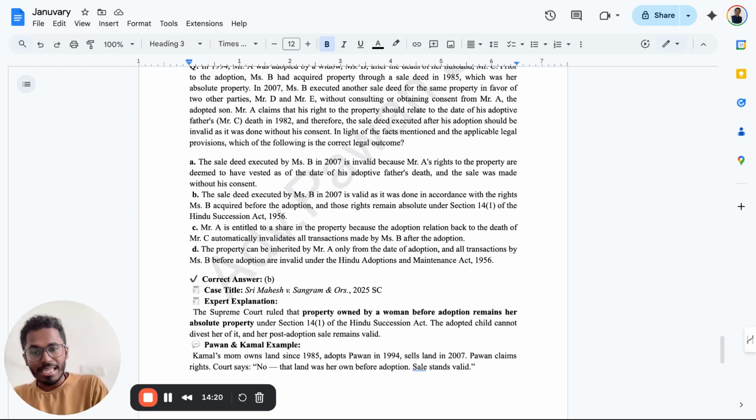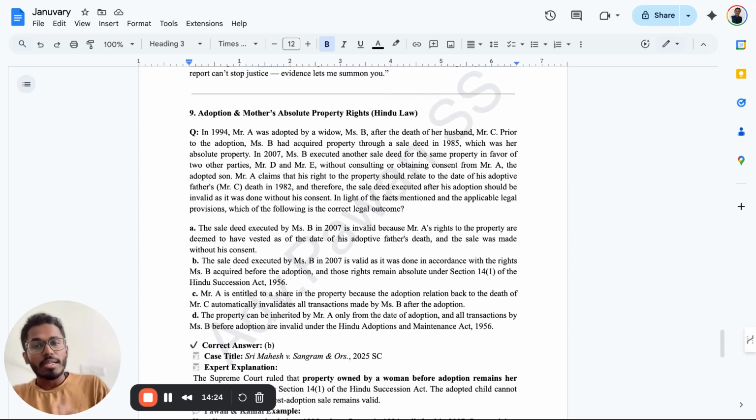Okay, so this was a recent case. Sri Mahesh versus Sangram. This case was basically decided as follows. In 1994, Mr. A was adopted by a widow, Miss B, after the death of her husband, Mr. C. Prior to her adoption, Miss B had acquired the property through a sale deed in 1985, which was her absolute property. In 2007, Miss B executed another sale deed for the same property in favor of two parties, Mr. D and Mr. E.